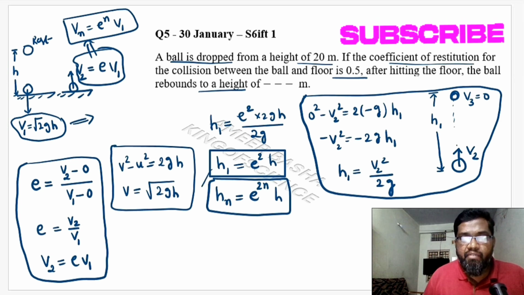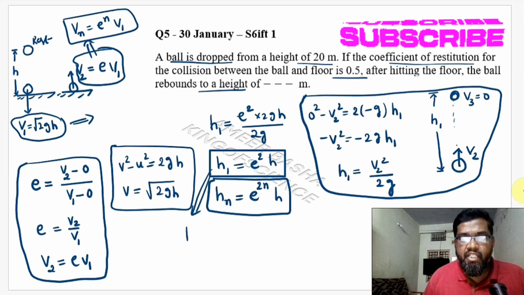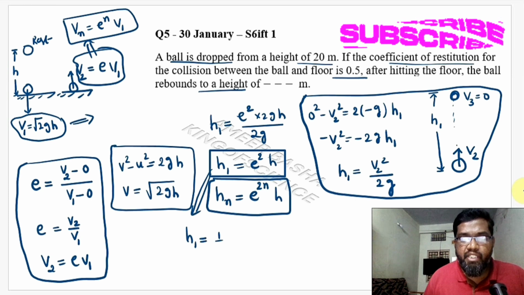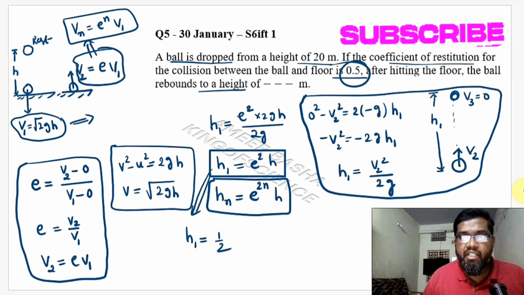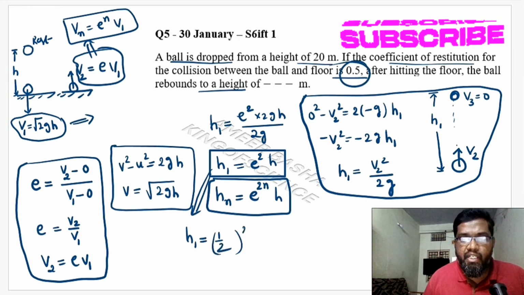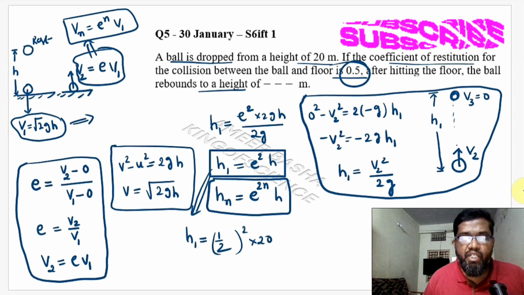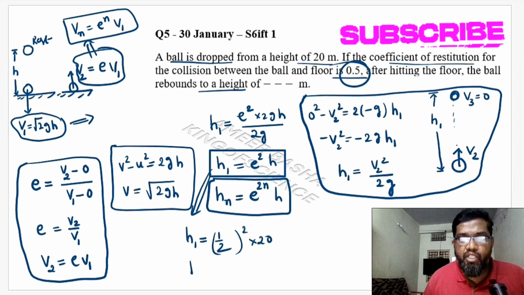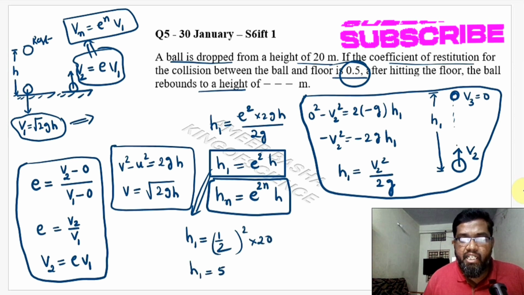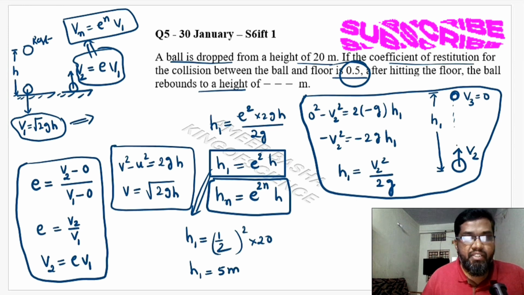So my answer will come from here. h1 will be equal to e squared, where e is half, that is 1 by 2, whole squared, into h, which is given as 20. So that is 20 by 4, which comes out to be 5. So the height it will rise is 5 meters.